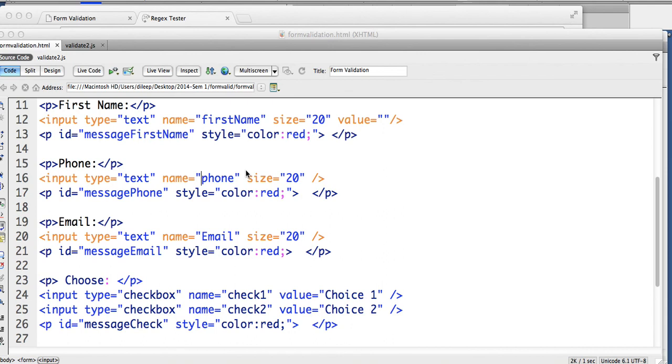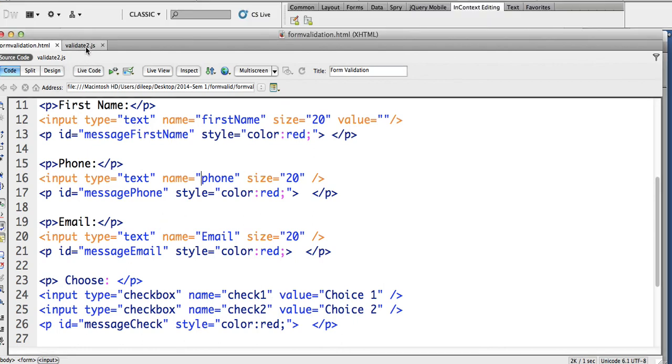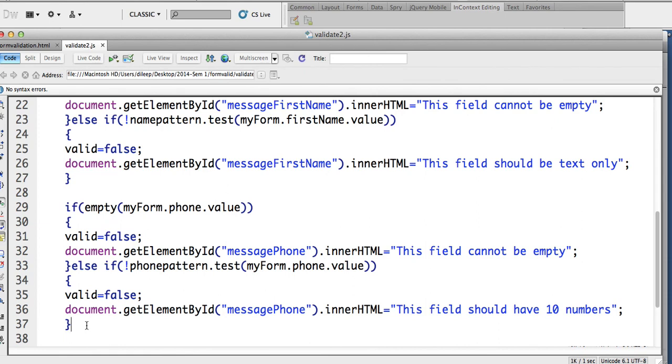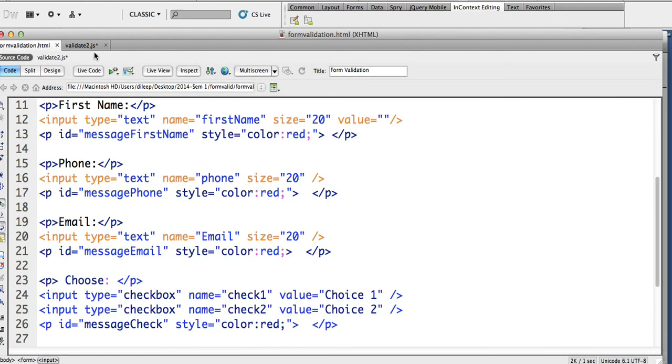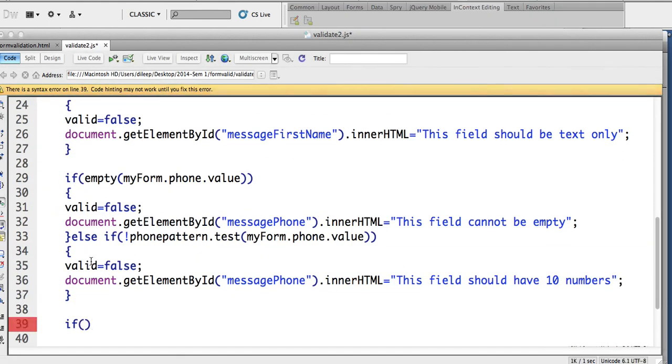And then the checkbox is also quite simple, that if check 1 not checked and check 2 not checked, then give an error. So I've got some checkboxes which you should have in your assignment, and I'll just do that last bit as well, just for checkboxes, and then you can go around and fix out everything else. I've left the most difficult part for you, the email testing, but basically the last part is, if what are the name, check 1. So basically